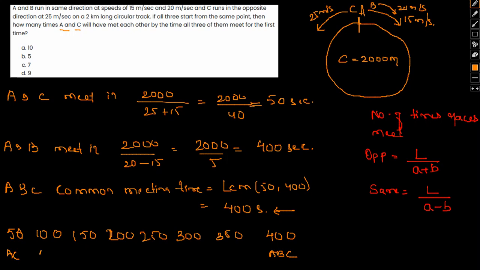So here we have AC, AC, AC, AC, AC, AC and AC. So in total we have 1, 2, 3, 4, 5, 6, 7. So A and C actually meet 7 times before all three meet. Okay, so option C will be 7. 7 will be our answer.